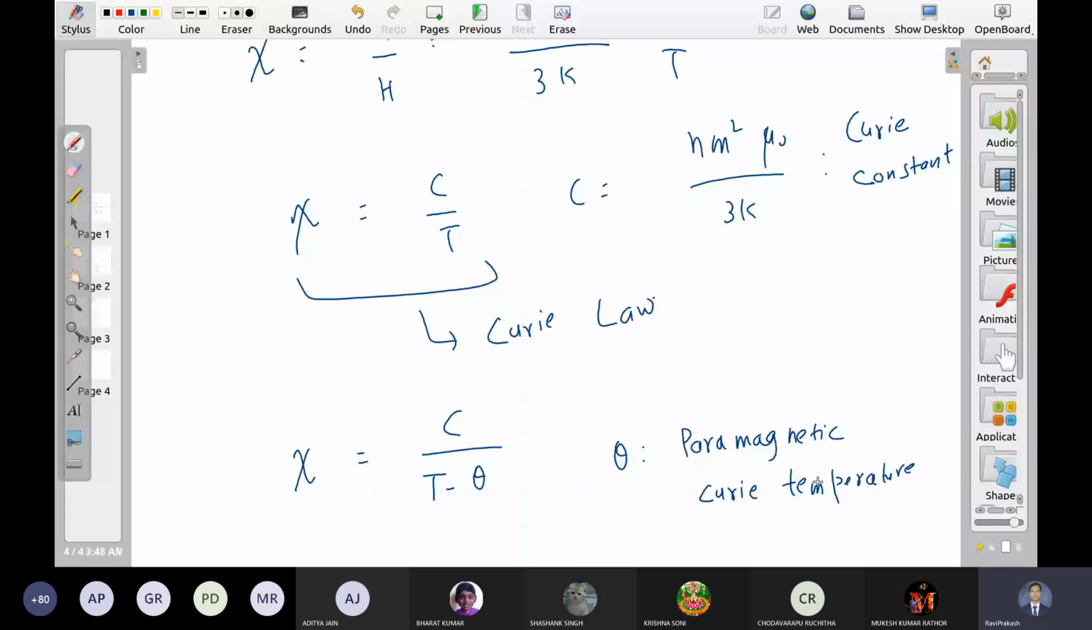I mean, what is so special about those materials that they have got some non-zero term here? That is beyond your syllabus. So don't worry about it.